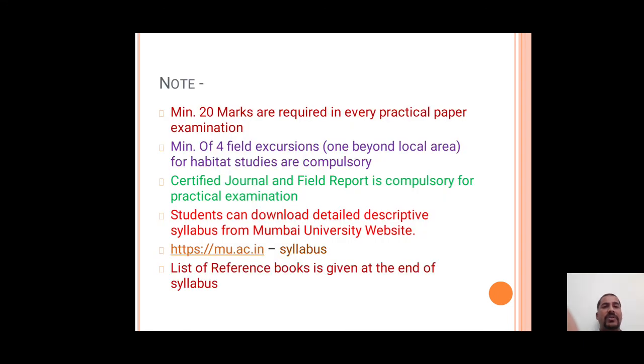There are some important notes. The first one is that a minimum of 20 marks is required in every practical paper examination for passing. A minimum of 4 field excursions, out of which one should be beyond the local area, for the habitat study, is compulsory. Then a certified journal and the field report are also compulsory for the practical examination. Students can download the detailed descriptive syllabus from the Mumbai University's website, mumbaiuniversity.ac.in, and the list of reference books is given at the end of the syllabus.